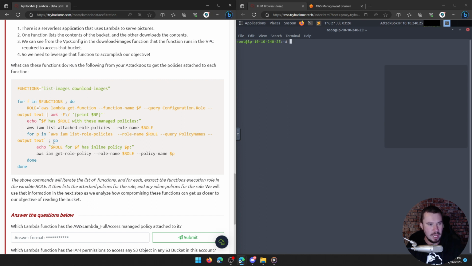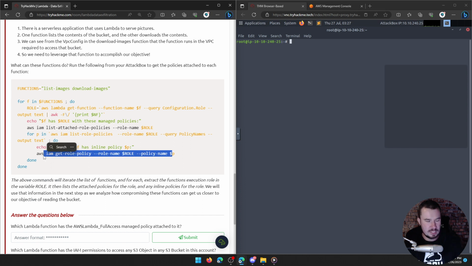When you do that, we want you to echo this role, right? So this role that we're setting up here for f, so it's going to be like this role for list images has the inline policy of p. So that's what that p is doing, is getting the inline policies of each one of those roles, and it's going to print it out for us to do some enumeration. And then finally, aws iam get-role-policy for the role-name role, and then for the policy-name, which is going to be the inline policy, and it's going to spit that information out to us as well.